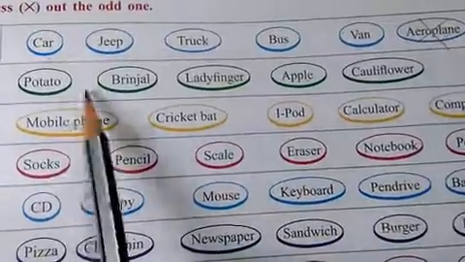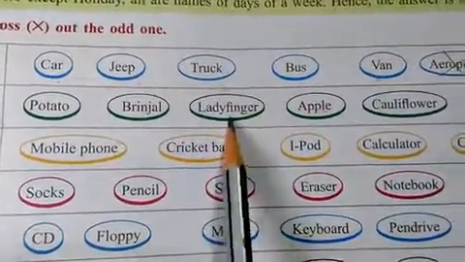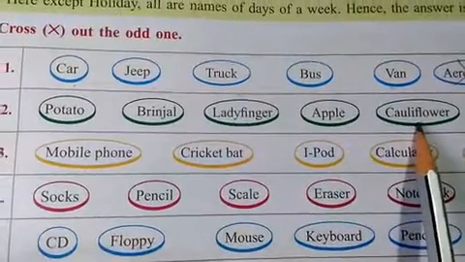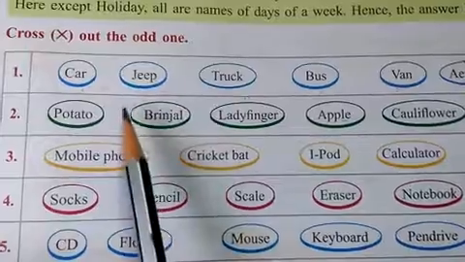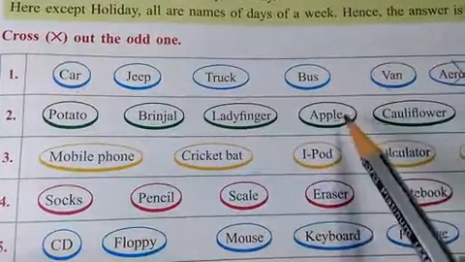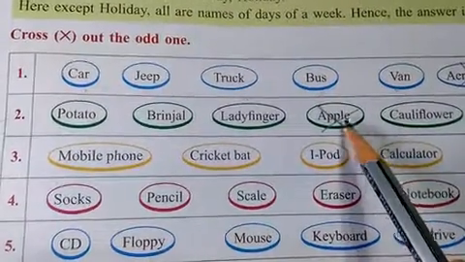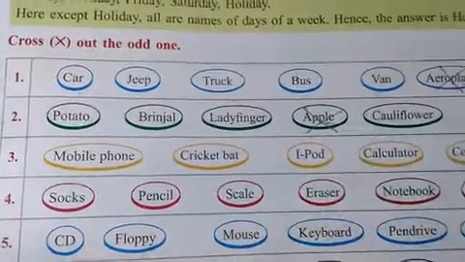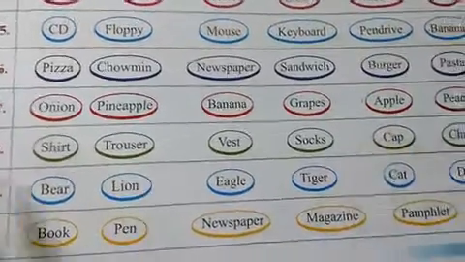Next, look at this. Potato, brinjal, ladyfinger, apple, cauliflower. The first ones are vegetables. This one is the fruit. That means this is the odd one. Next, look at the question of 7.